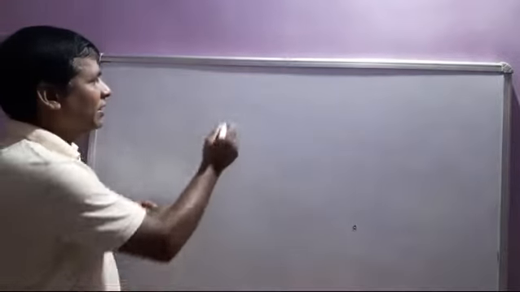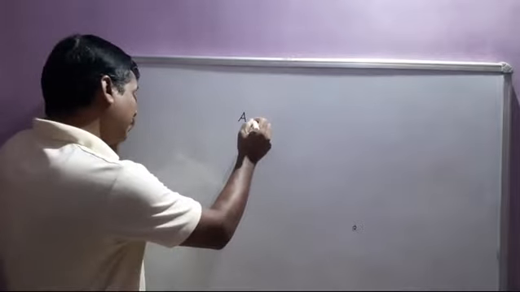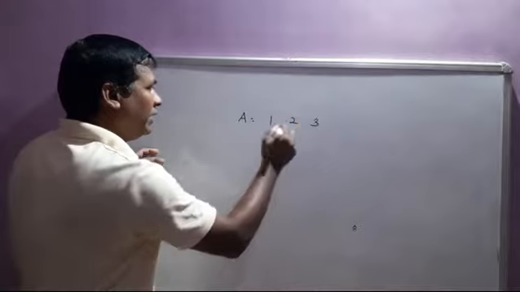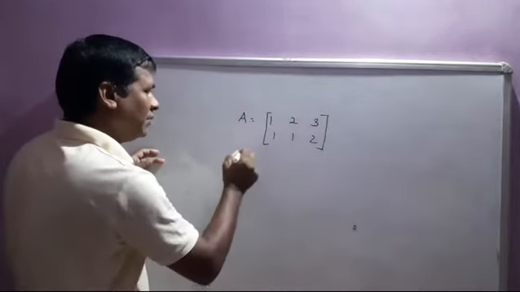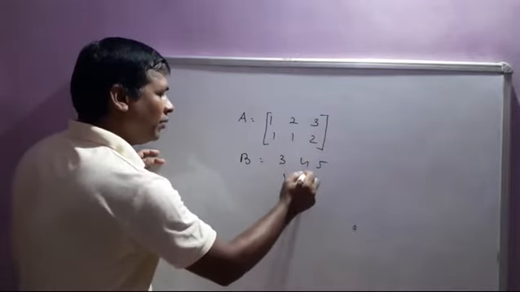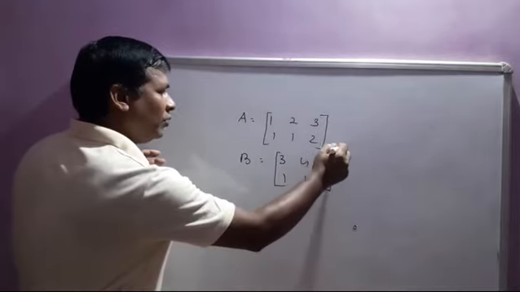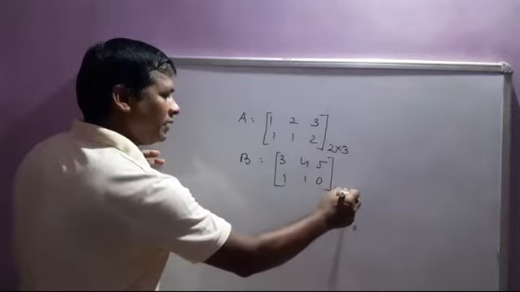Just like this, suppose A is the matrix 1 2 3, 1 1 2. B is a matrix of the same order, 3 4 5, 1 1 0. So these are a 2 by 3 order matrix and a 2 by 3 order matrix.